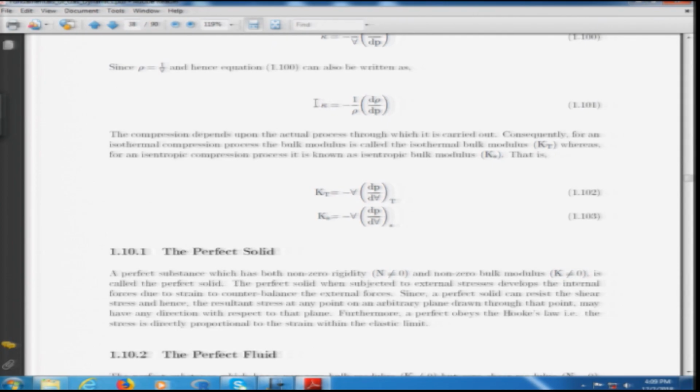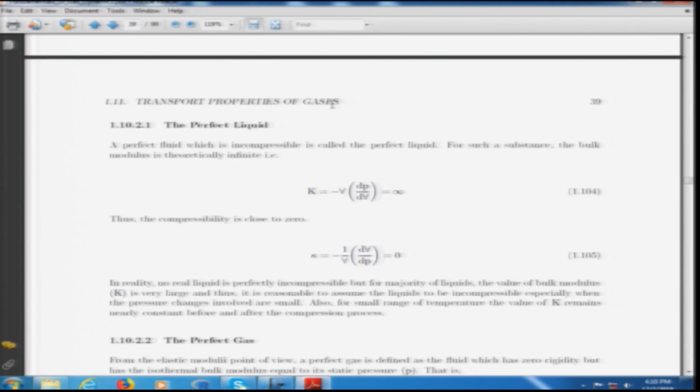That means a perfect liquid is always incompressible. And in the reverse case, since the compressibility is the reciprocal of the bulk modulus, the bulk modulus of a perfect liquid is a very large number, that is infinite.